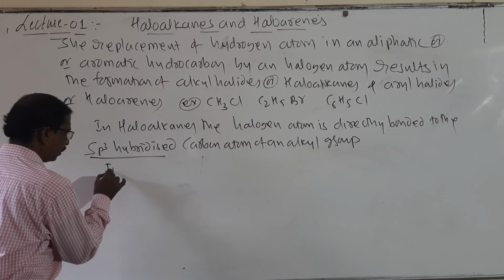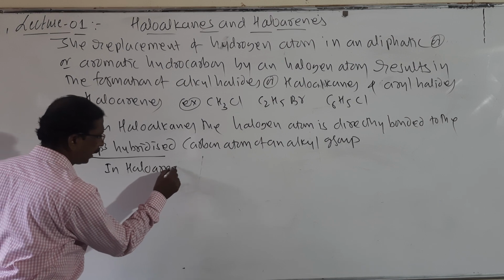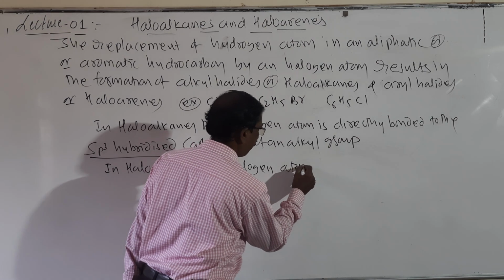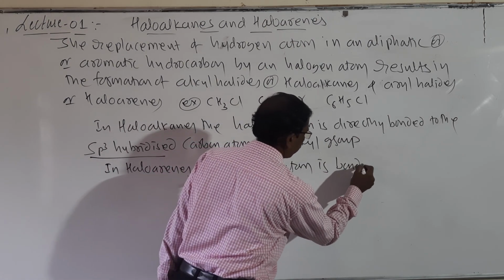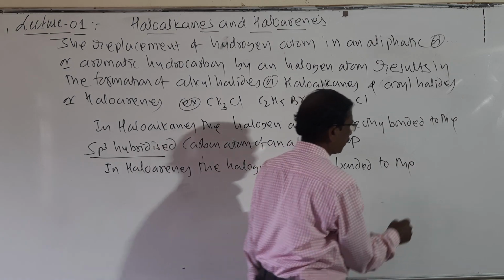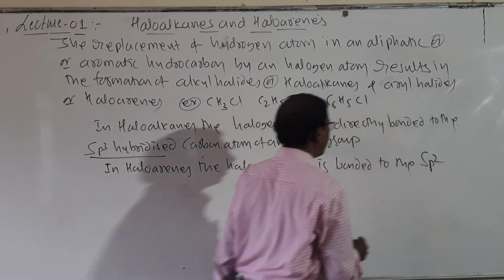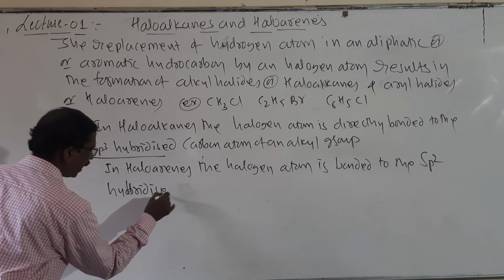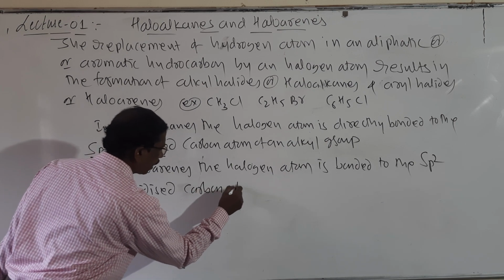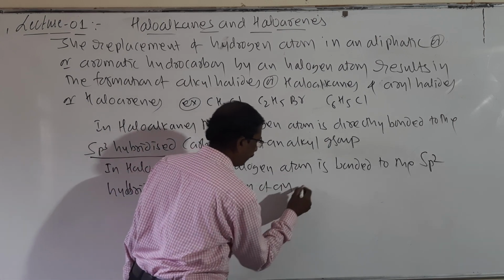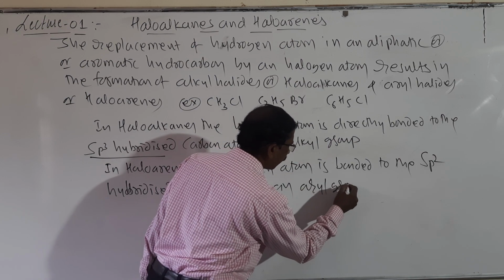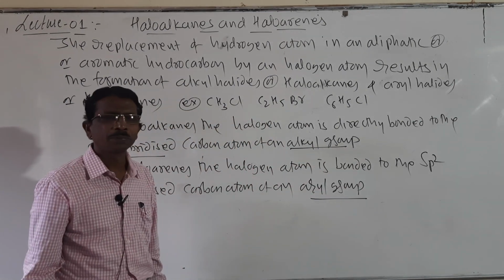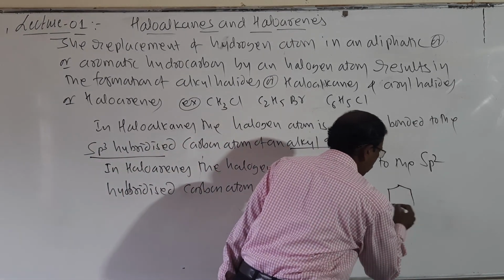Whereas in haloarenes, the halogen atom is bonded to the sp2 hybridized carbon atom of an aryl group. Look here students, aryl, it is alkyl. So here it is directly attached to the aryl group.